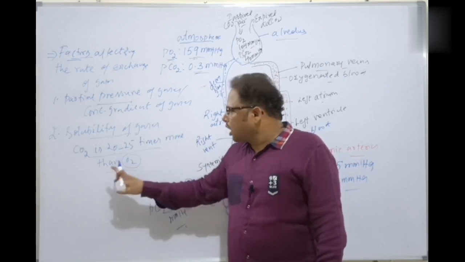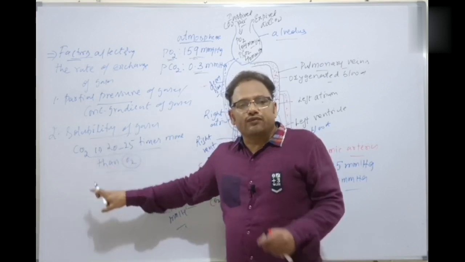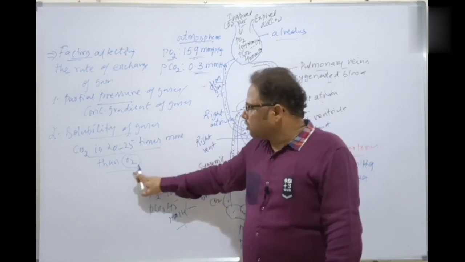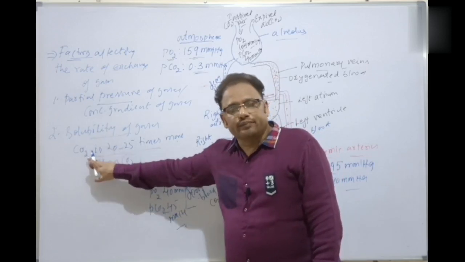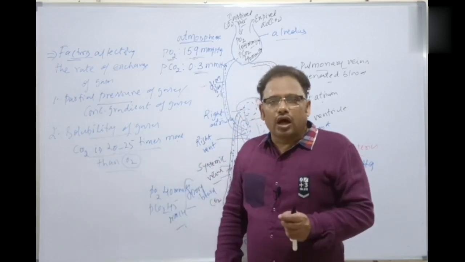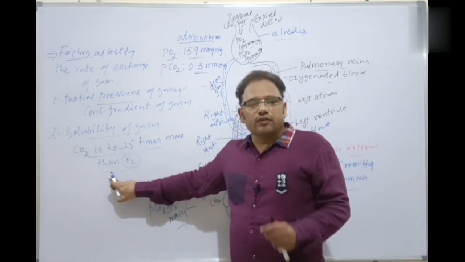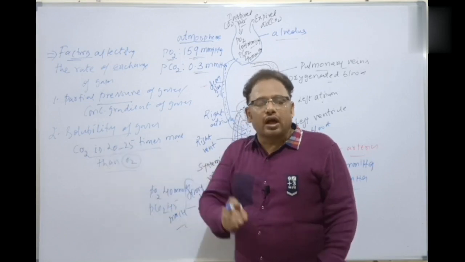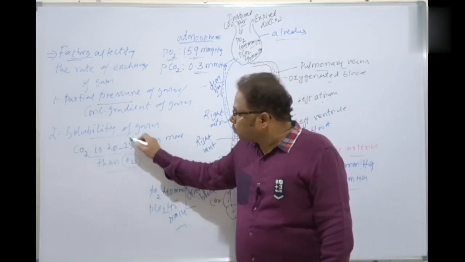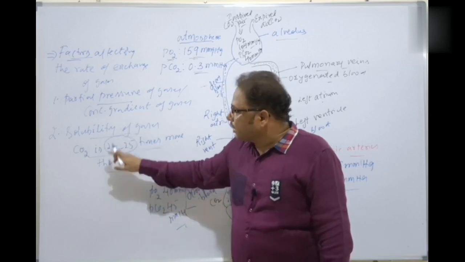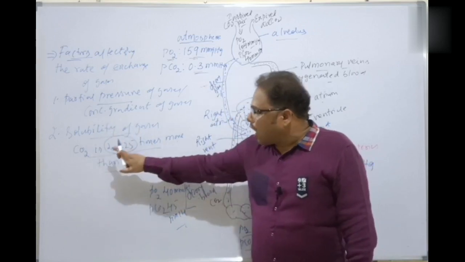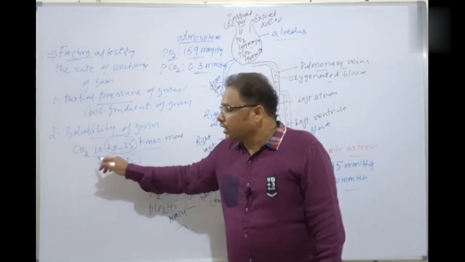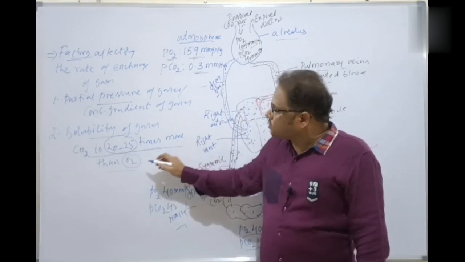So the amount of carbon dioxide which diffuses through the diffusion membrane or respiratory membrane is more. In which one? Carbon dioxide. All of you listen carefully. The amount of carbon dioxide which diffuses across the respiratory membrane is more when compared to oxygen. How many times? 20 to 25 times more. That is, the solubility of carbon dioxide is more, and the exchange of carbon dioxide is more because it is 20 to 25 times more soluble than oxygen.